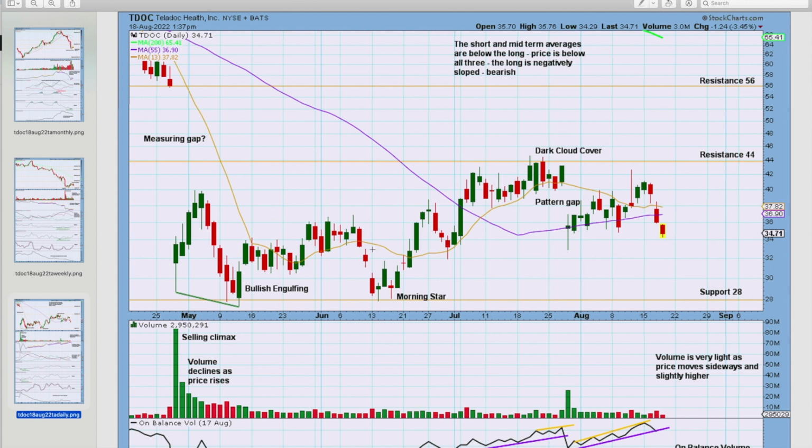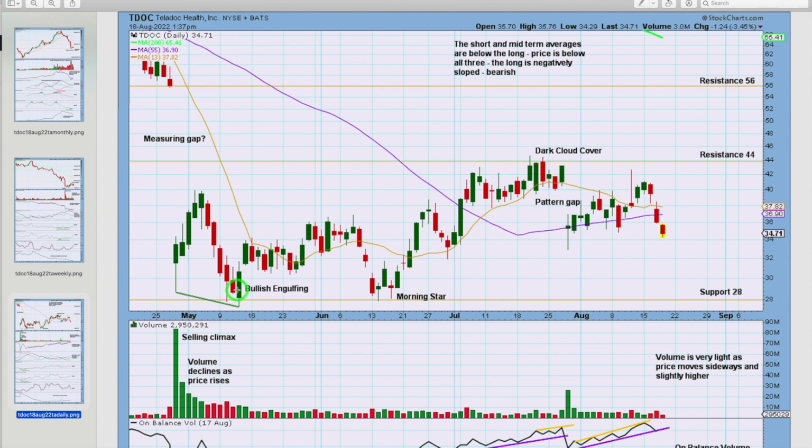Now, I don't know how this one moves off its lows. Some markets can be a little bit weak off their lows, cryptocurrencies especially, and Bitcoin can certainly do that. And some other markets tend to be quite strong off their lows, forming V bottoms. The indices tend to do that. I'm not sure about this one. There's just not enough price history really to have a good idea.